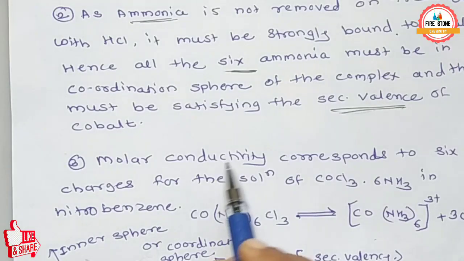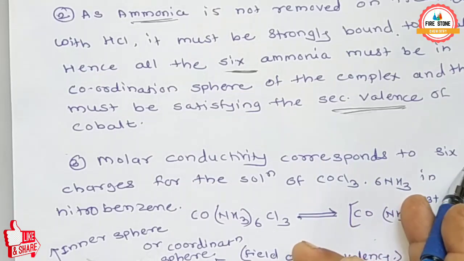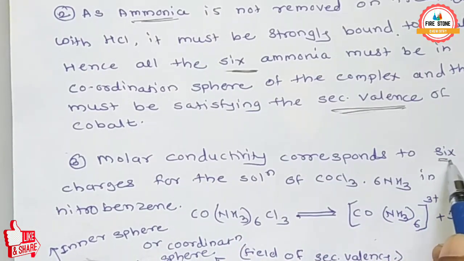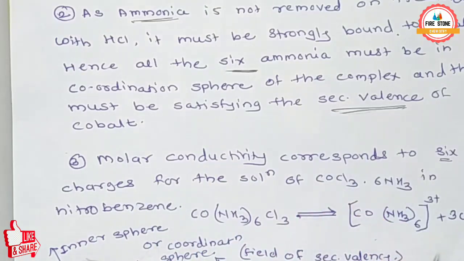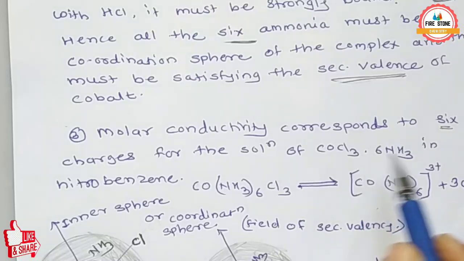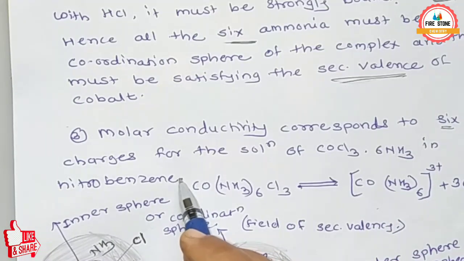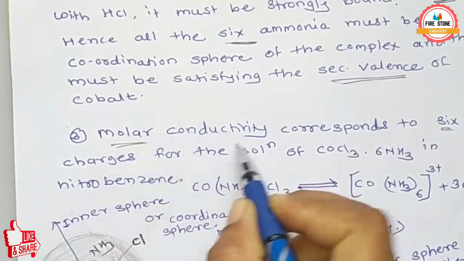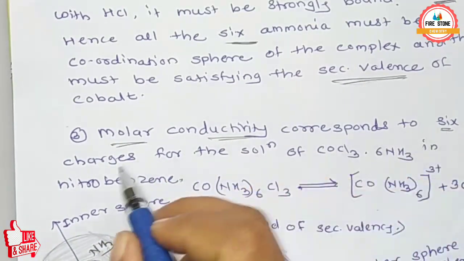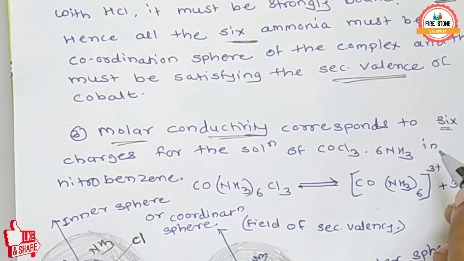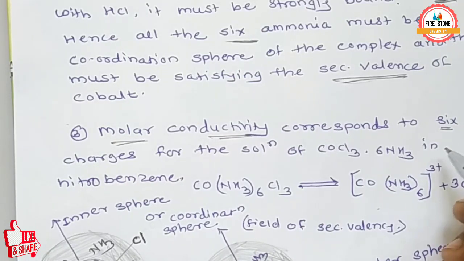The molar conductivity corresponds to 6 charges for the solution of CoCl3·6NH3 in nitrobenzene.